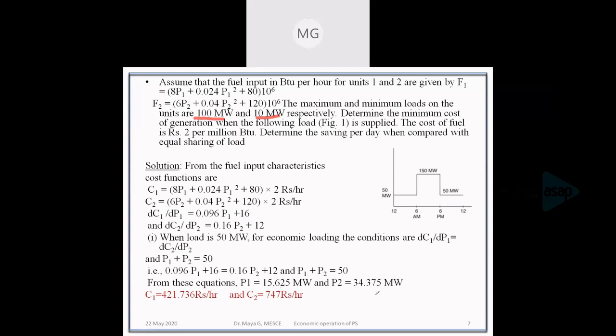So substituting this P1 and P2 in the cost functions, that is C1 and C2, we get the cost of generation of 15.625 megawatt by unit 1 and the cost of generation of 34.375 megawatt by unit 2, as given in the slide. So we have the generation schedule for the first load. Now we have to find the generation schedule for the second load, that is 150 megawatt.